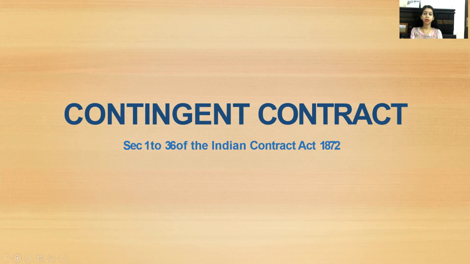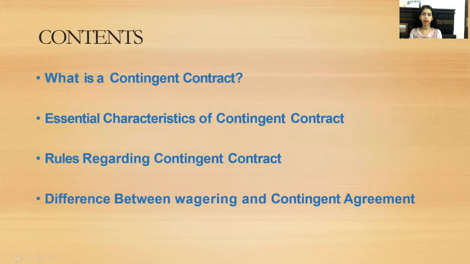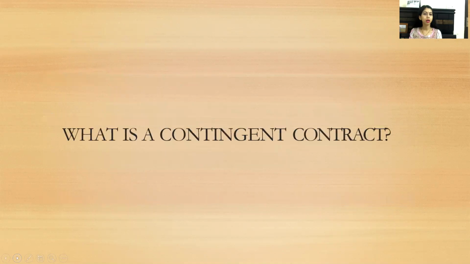Sections 31 to 36 of the Indian Contract Act 1872 speak about contingent contracts. So what are contingent contracts? Essential characteristics, rules regarding them, and even the line of difference between wagering agreement and contingent contract we'll be covering for today.